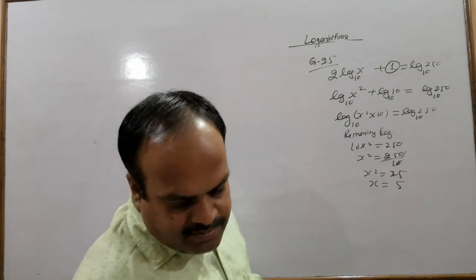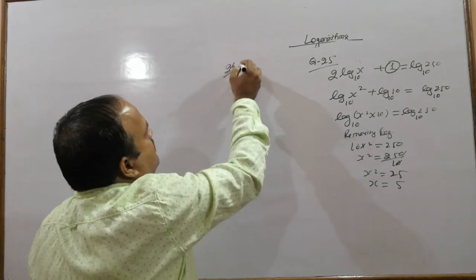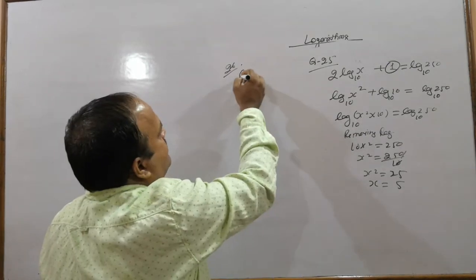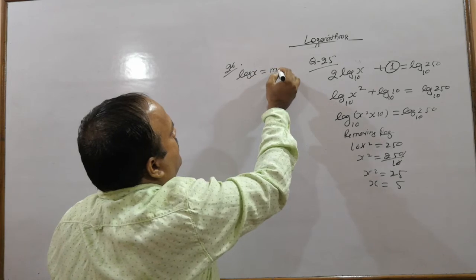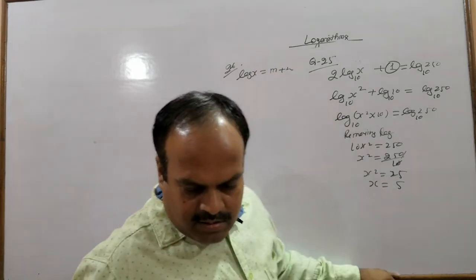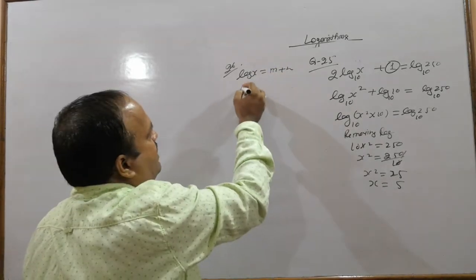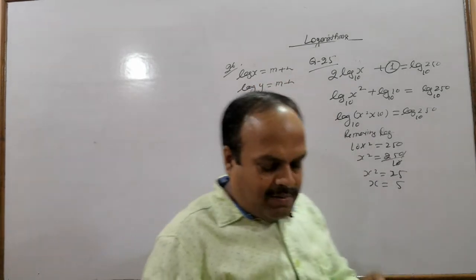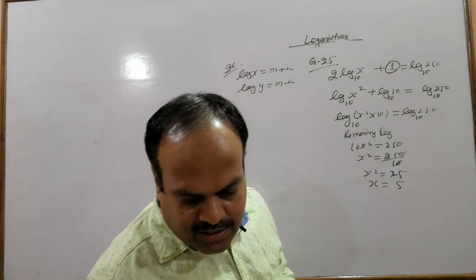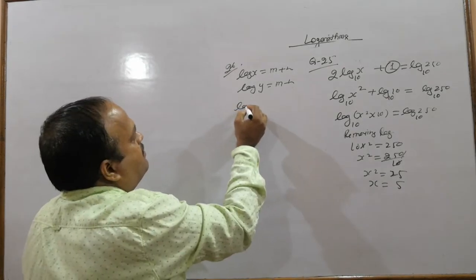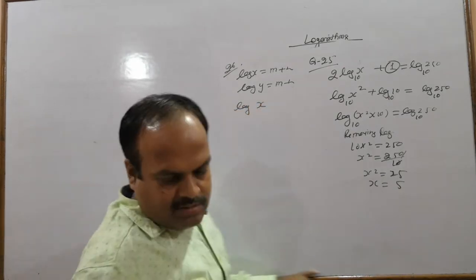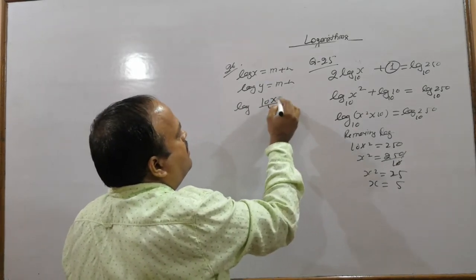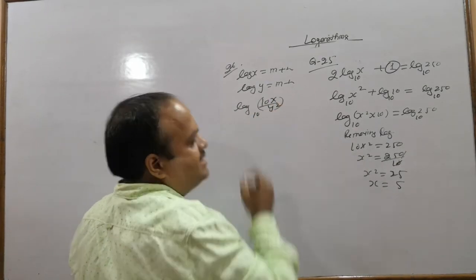Log of x equals m plus n. Log of y equals m minus n. With the help of log x and log y, we want to find log of 10x upon y square to the base 10.